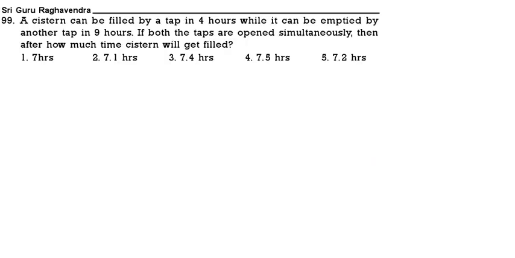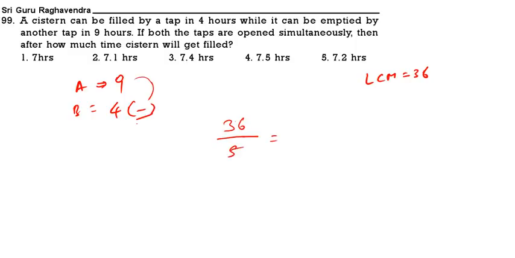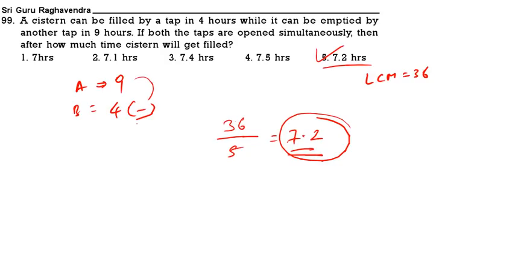A cistern is filled by tap A in 4 hours while emptied by another tap B in 9 hours. LCM is 36. Now A 4, B will be 9. That means time. Efficiency, this is time. Efficiency A 9, B 4, and B is emptying, so you take minus. So if both are opened simultaneously, 9 minus 4, 5. So 36 by 5, it will take 7.2 hours. 7.2 hours. Option 5 is the correct answer. Next question.